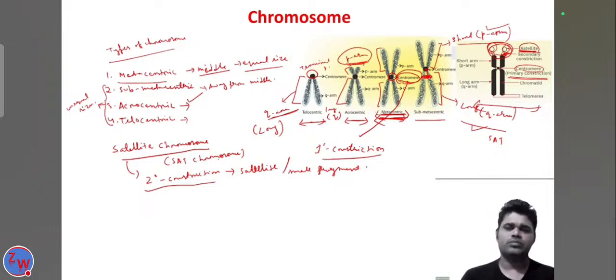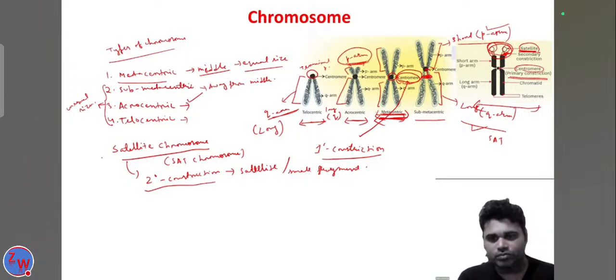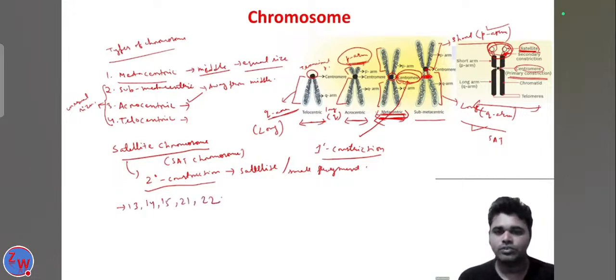Not all the chromosomes are satellite chromosomes. Some chromosomes contain satellites. Which chromosomes? In human beings, it is the 13, 14, 15, 21 and 22 chromosomes. So these 5 chromosomes form the satellite or the secondary constriction. So exactly these 5 chromosomes are called the SAT chromosomes or the satellite chromosomes.